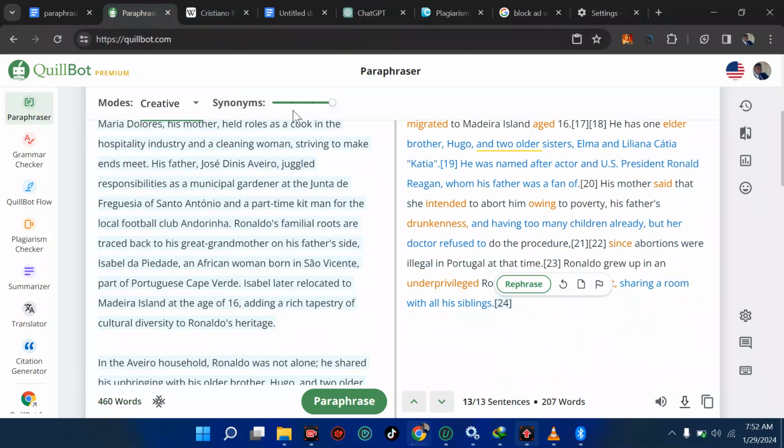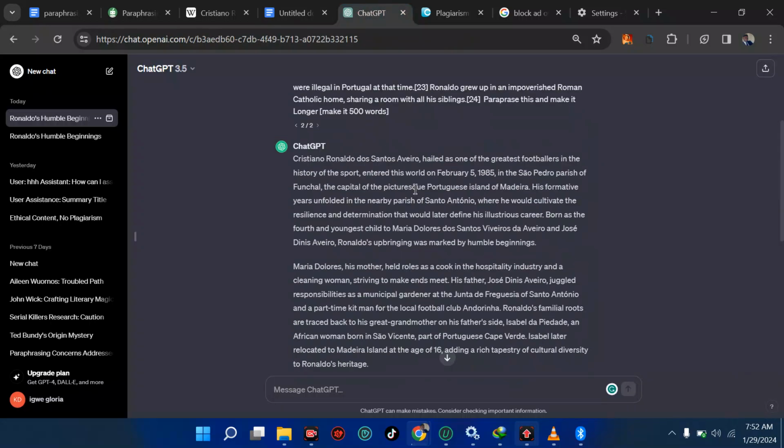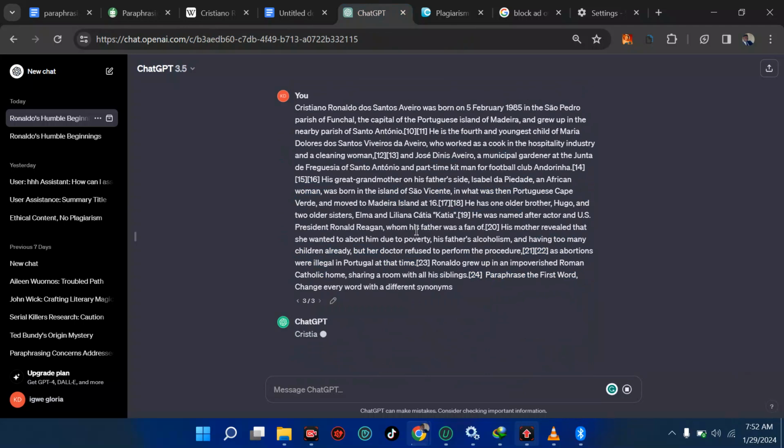So now we've used that, we're going to use the next prompt in here that says paraphrase the first word, change every word using different synonyms. And I think this is even the third option that is very, very pretty to use. So that's what we're going to try now. They are just 10 in number, but after now we're going to the advanced paraphrasing so that you'll be free from plagiarism. So we're going to hit save and submit.